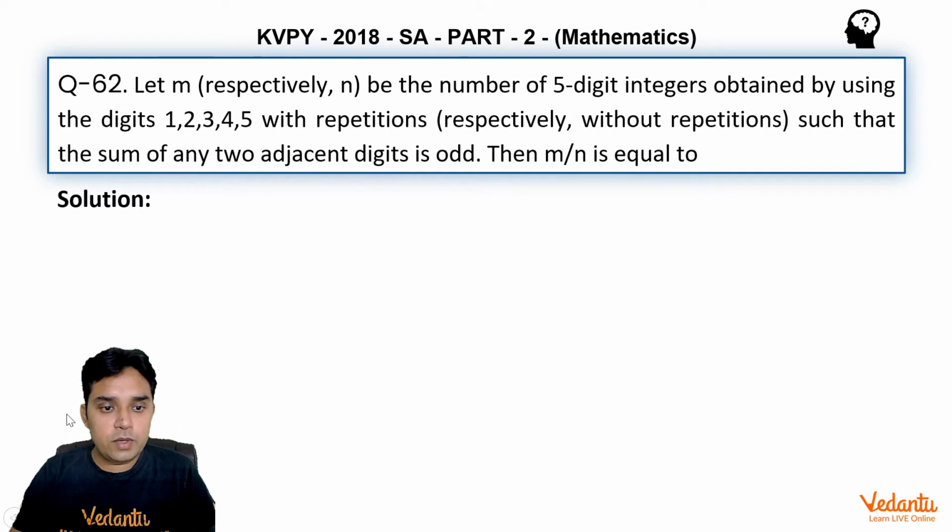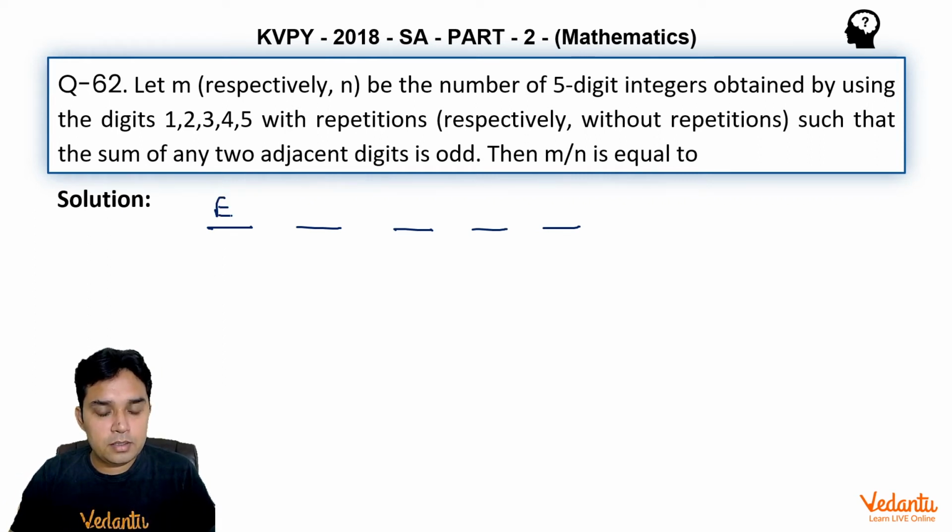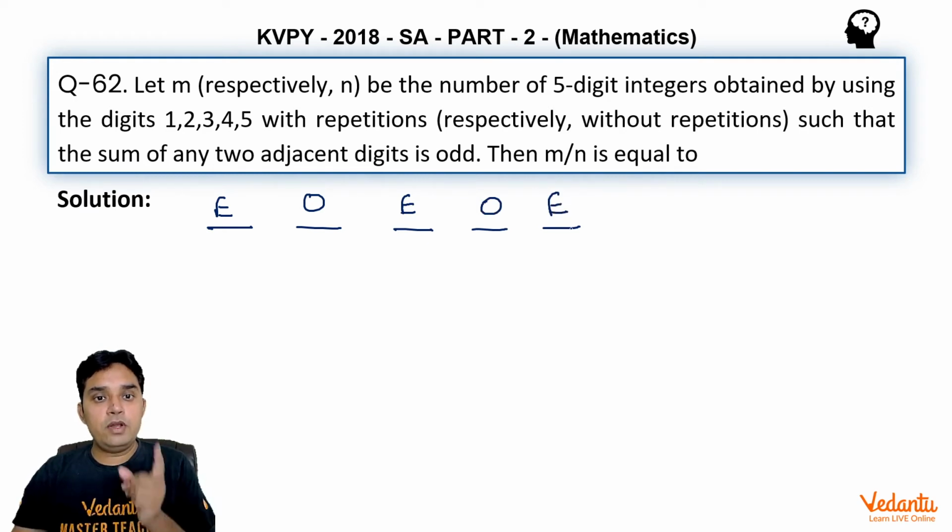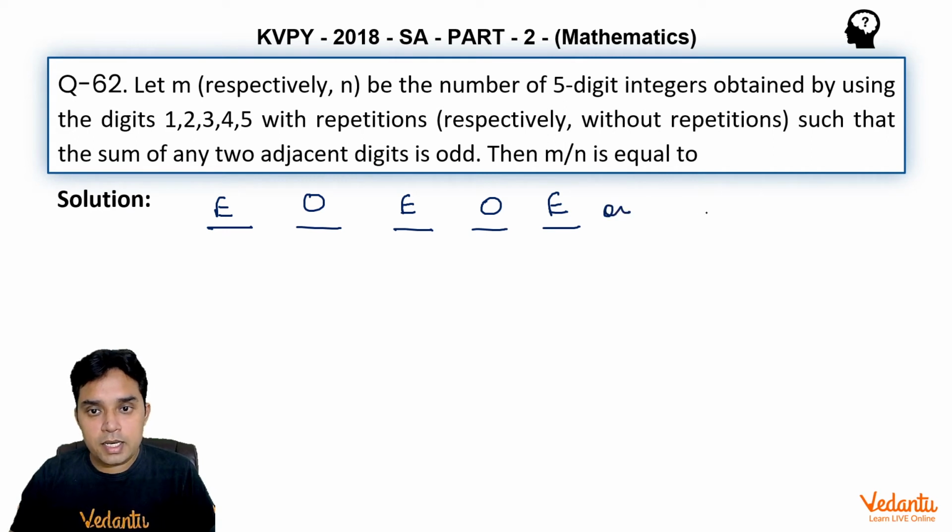Now to solve this question, let us first understand that we have to make a 5-digit integer from 1, 2, 3, 4, 5, and make sure that any two adjacent digits have an odd sum. That means if one of them is even, the next one should be odd, then even, then odd, then even. So even, odd, even, odd, even. Or there is another scenario, where we start with odd, then even, then odd, then even, then odd.